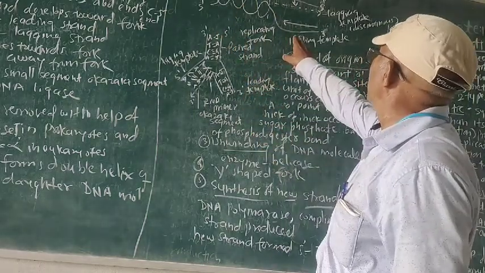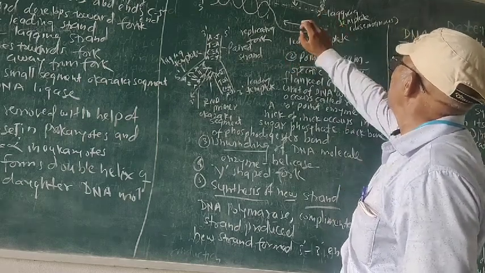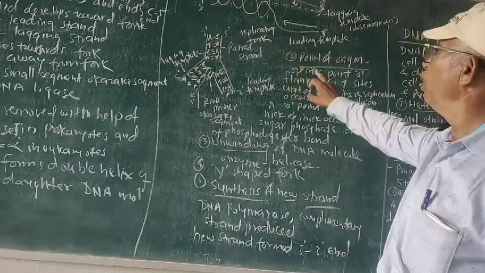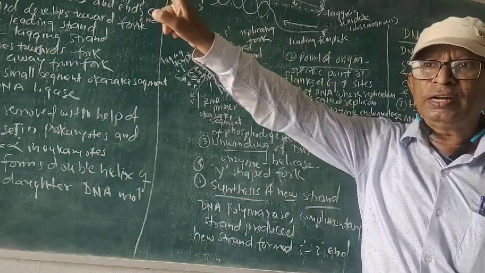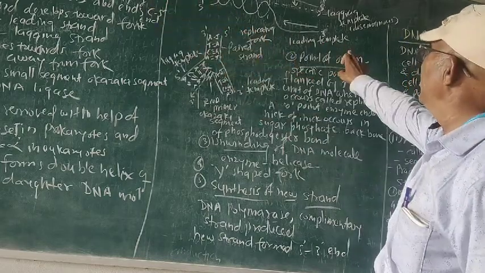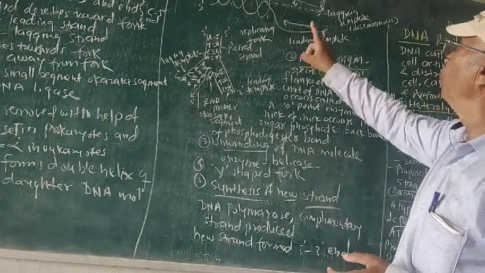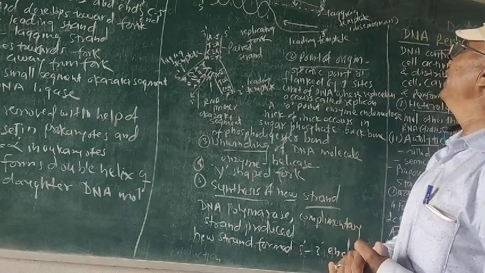The leading template and lagging template are present. The template which goes from the 3' end towards the fork is called the leading template, and the template which goes from the fork toward the 5' end is called the lagging template.